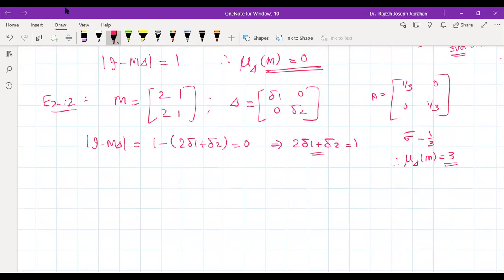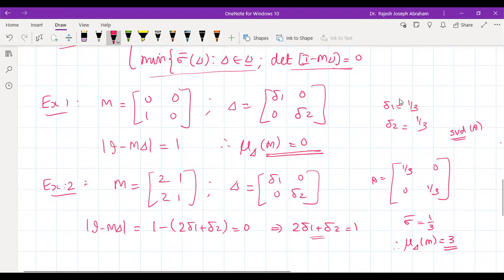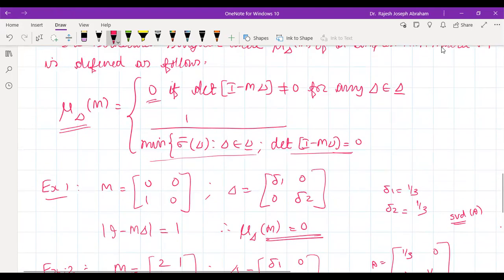Did you get me? We have seen that if delta 1 is 1 by 3, then delta 2 must be equal to 1 by 3, so that this becomes equal to 1. Under that condition, I minus M delta will be equal to 0. So you have to find the singular values of this matrix, and among those, the least one.